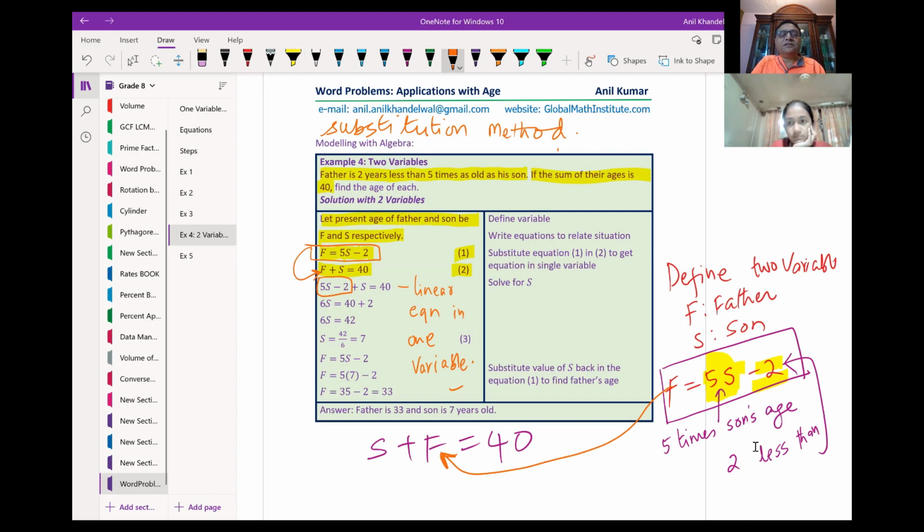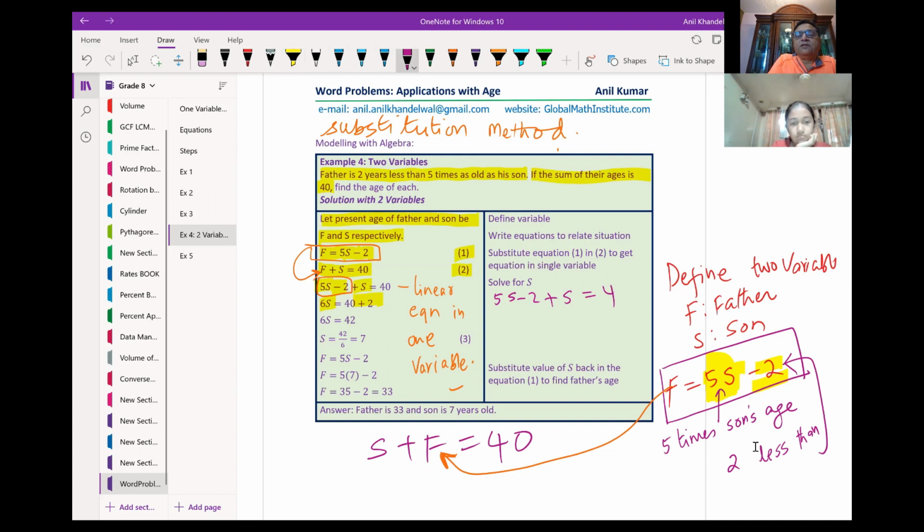Can you solve this equation easily? Add 5s and s, you get 6s. And transpose 2, 40 plus 2, correct? 42 upon 6.